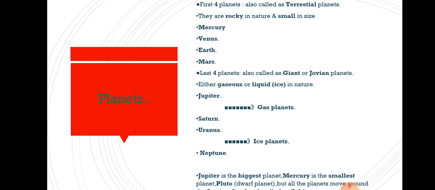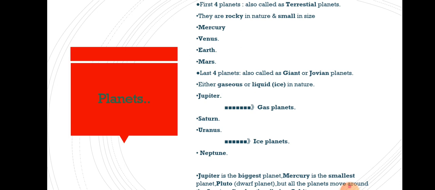The Earth is the fifth largest. Mercury, which is the first planet just after the Sun in sequence when we see the diagram, is very much near to the Sun. It is the smallest planet. Pluto is a dwarf planet. We will discuss what dwarf planets are and details about them.